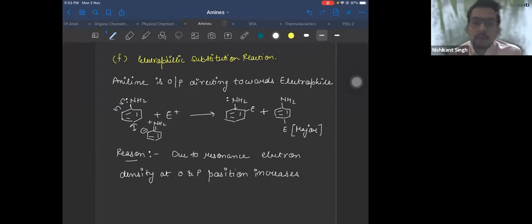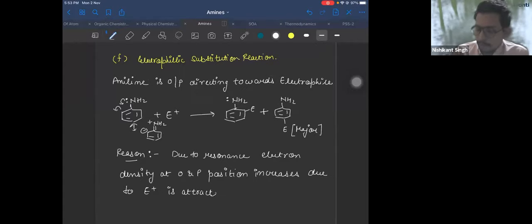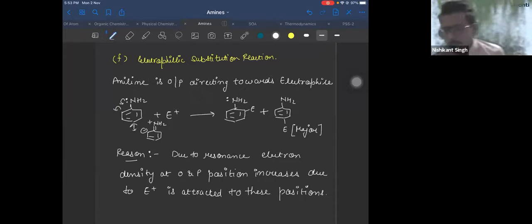Electron density increases at the ortho and para positions, due to which the electrophile is attracted to these positions. Right? Now let us see what different reactions we need to study here. Just a minute.